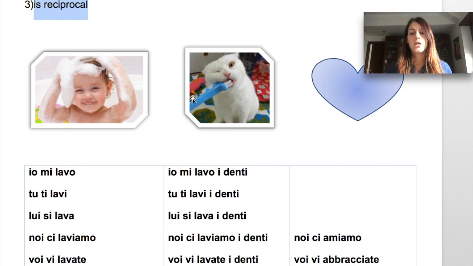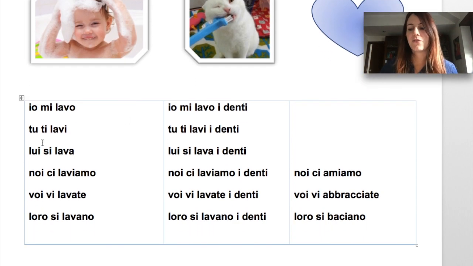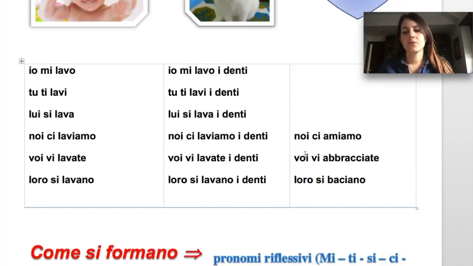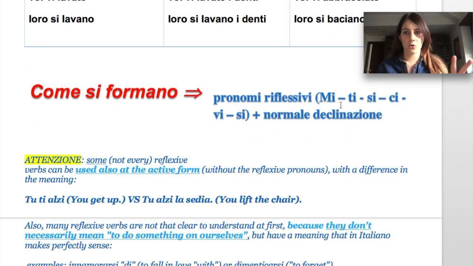You can have a quick look at this chart to understand the difference between the uses and also notice the little particles that are before every verb, which by the way is normally conjugated. So we'll have, given the verb lavarsi, io mi lavo, tu ti lavi, lui o lei si lava, noi ci laviamo, voi vi lavate, loro si lavano. Pretty easy, I think. Some students find it useful to memorize the particles all in a row, let's say all together, mi ti si, ci vi si. Then you just have to remember the right conjugation of the verb.